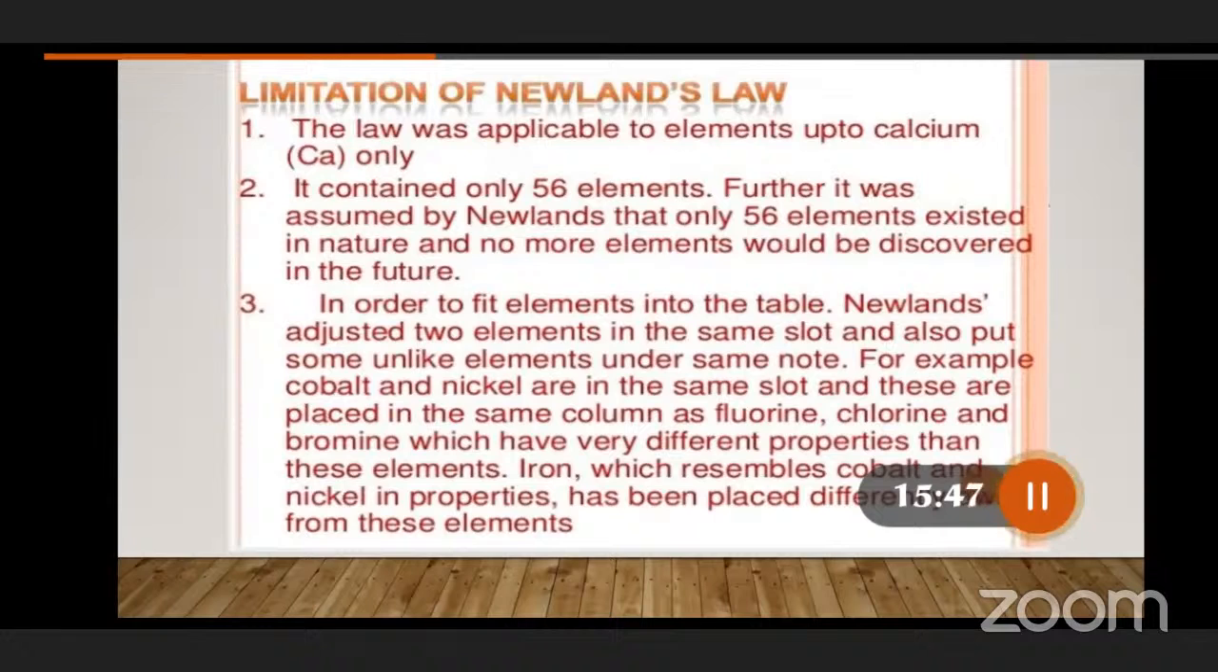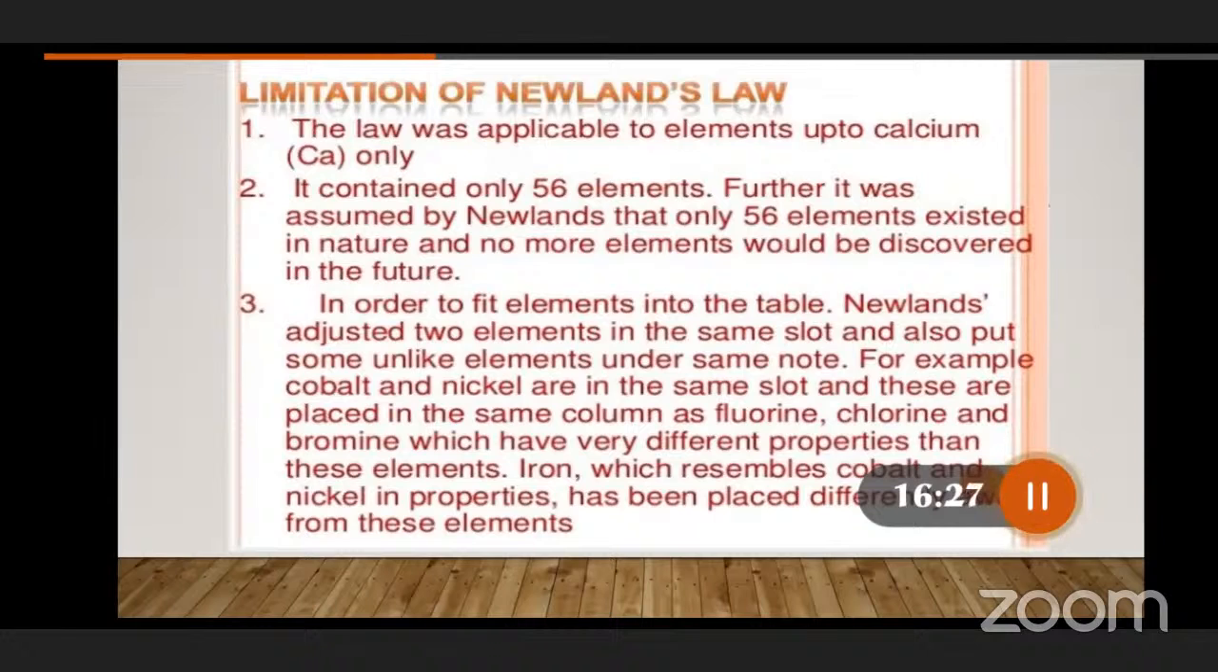Third, in order to fit the elements into the table, Newlands adjusted two elements in the same slot. If you look at the Newlands periodic table, generally one element should be present in one slot. But he tried to keep two elements in a single slot. For example, cobalt and nickel are in the same slot, placed in the same column as fluorine, chlorine, bromine, which have very different properties than these elements. Iron, which resembles cobalt and nickel in properties, has been placed differently from them.